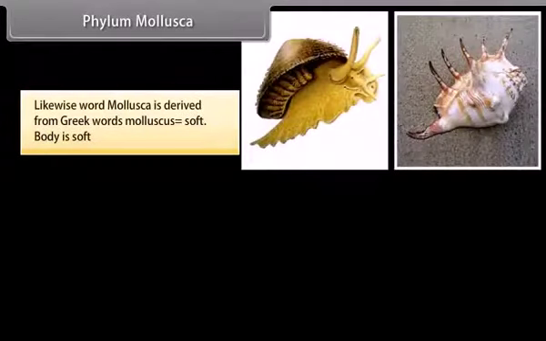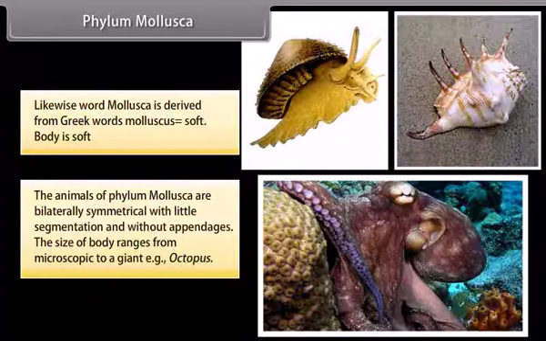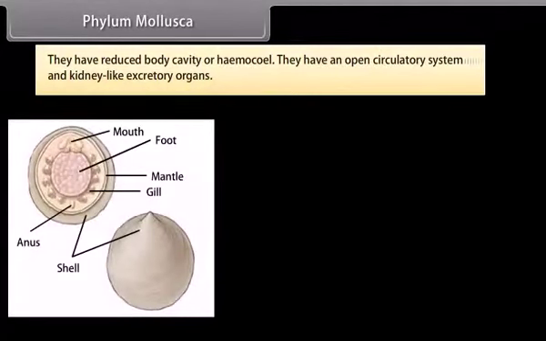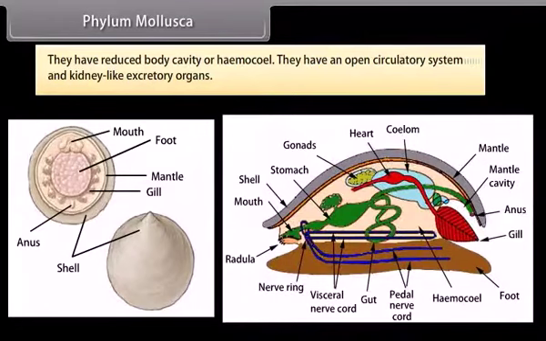Phylum Mollusca. Likewise, the word mollusca is derived from the Latin word molluscus, soft. Body is soft. The animals of phylum Mollusca are bilaterally symmetrical with little segmentation and without appendages. The size of the body ranges from microscopic to a giant, that is, the octopus. They have a reduced body cavity or hemocoel. They have an open circulatory system and kidney-like excretory organs.